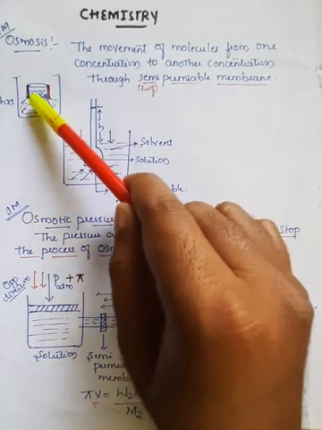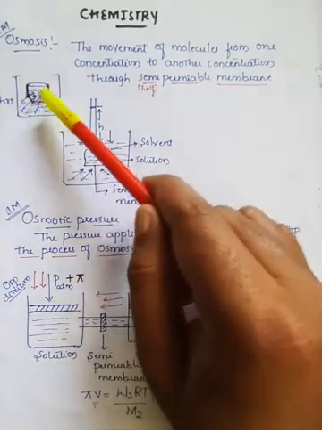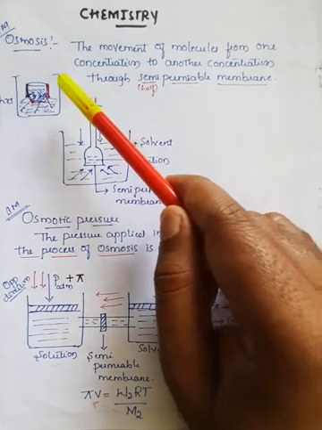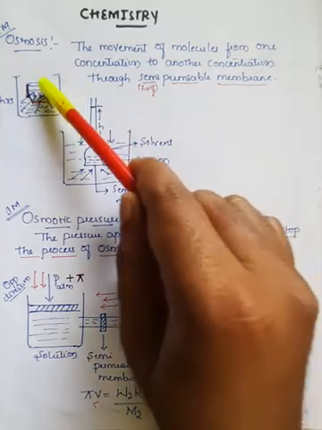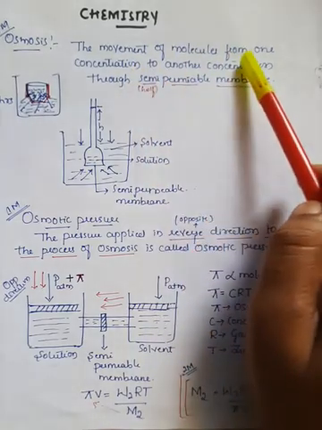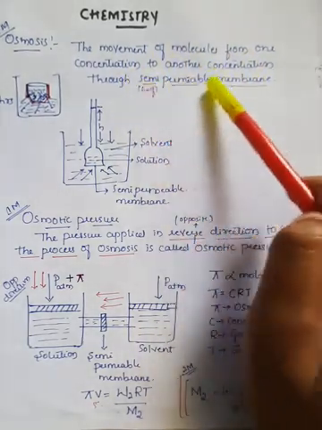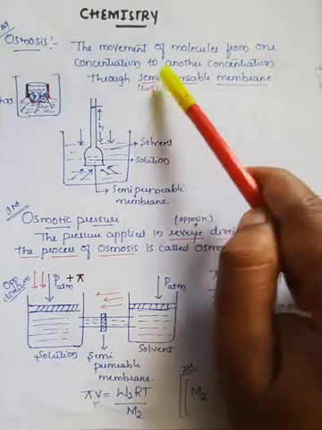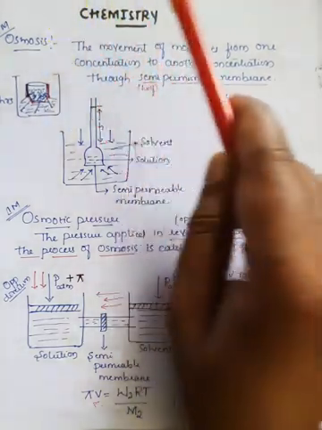Like this there is movement of molecules. So the movement of molecules from one concentration to another through a semi-permeable membrane is called osmosis.